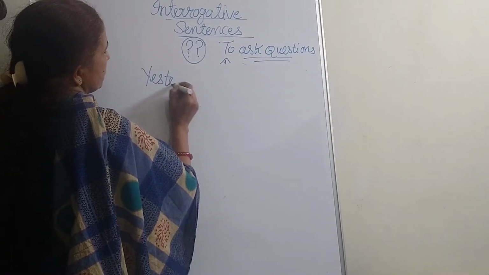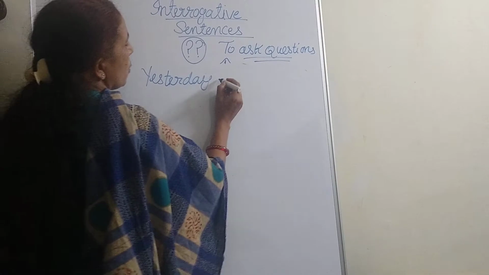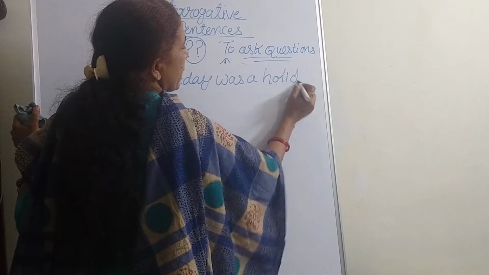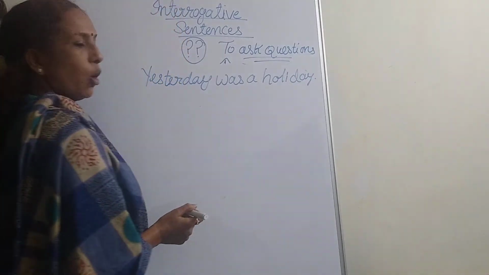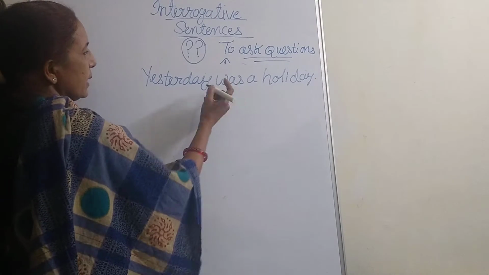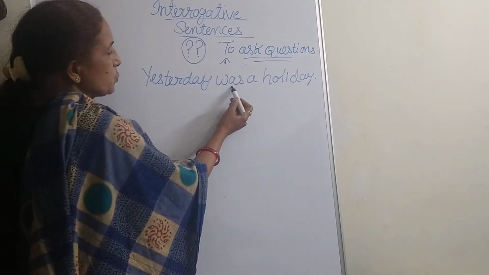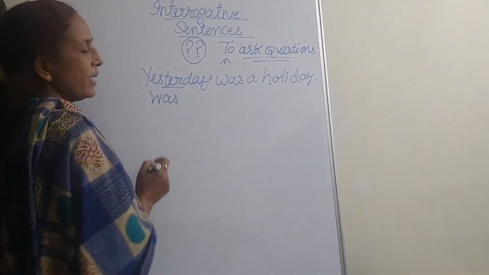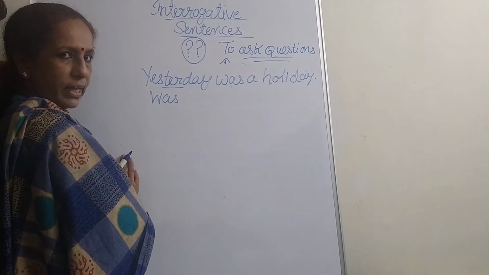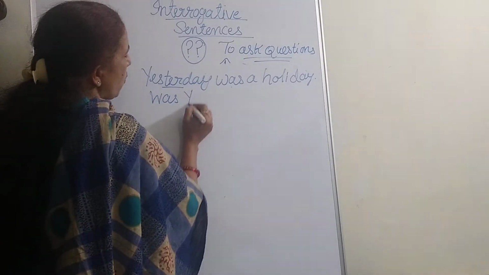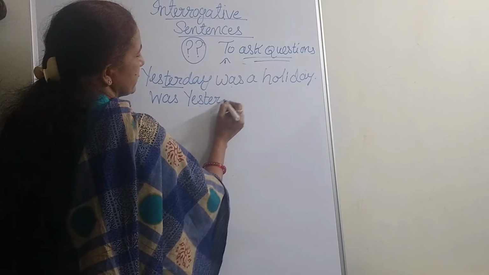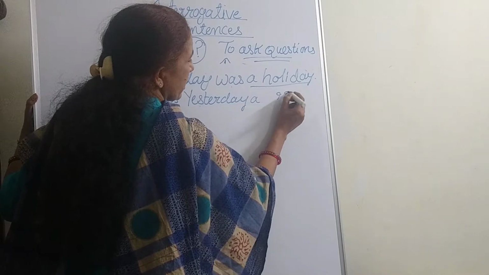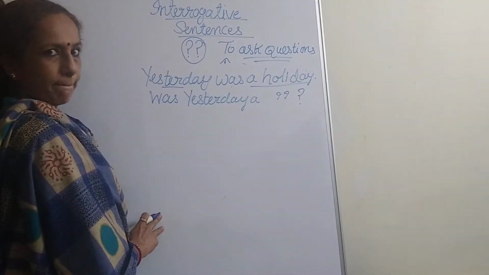Yesterday was a holiday. This is a statement. Yesterday was a holiday, or we call it a simple sentence. So the helping verb as per the structure is was. So what do we start the sentence with? Was. Then yesterday is the subject we are talking about, so we put it after was: was yesterday. Then the rest of the sentence, a holiday, and the question mark.